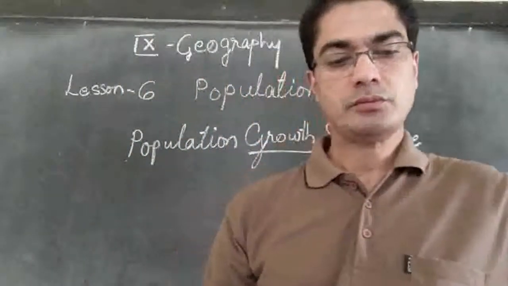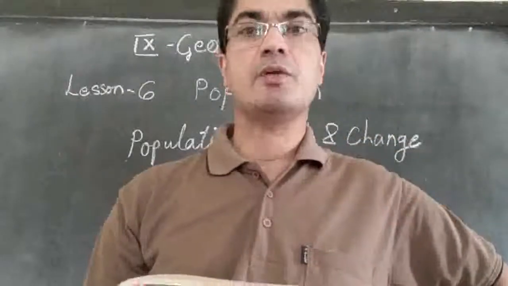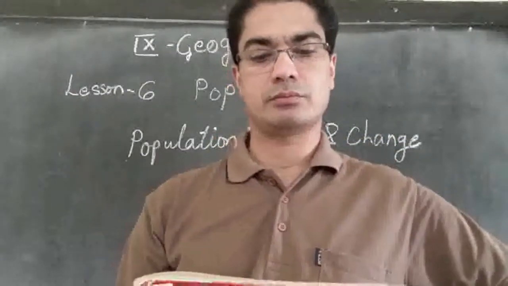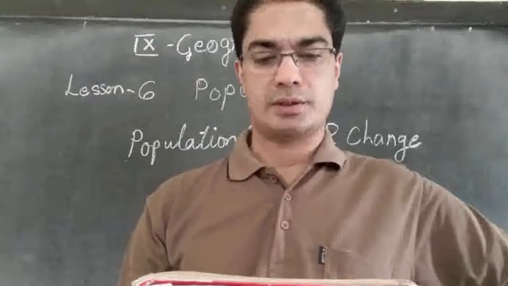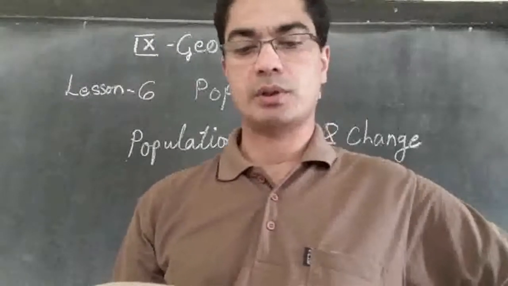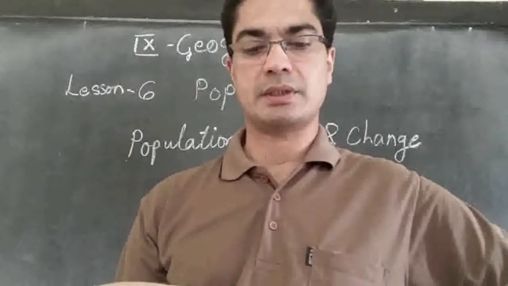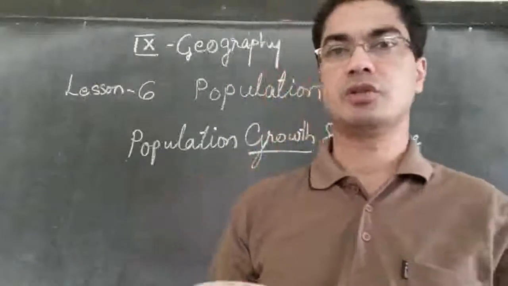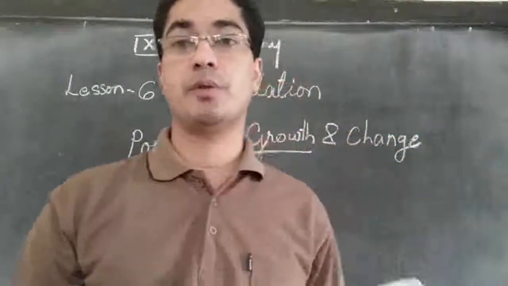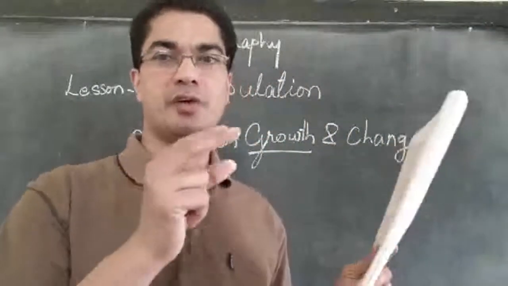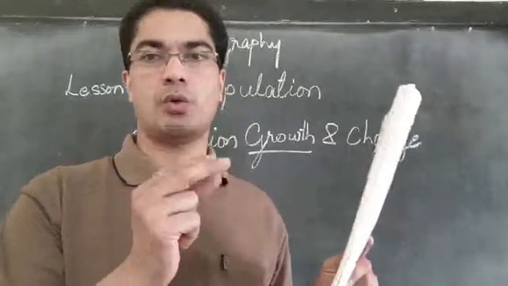And such a change can be expressed in two ways, in terms of absolute numbers and in terms of percentage change per year. So we can say the number of people living in this area is 5 lakhs.